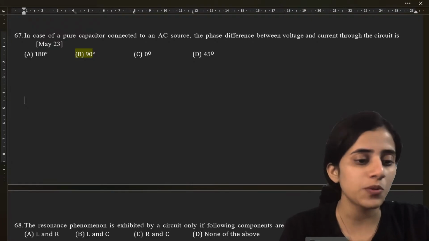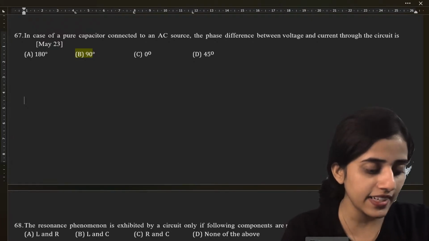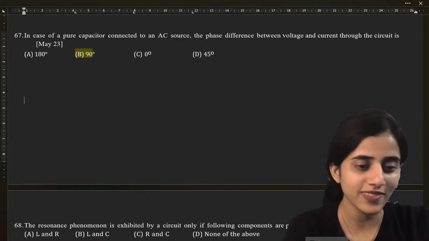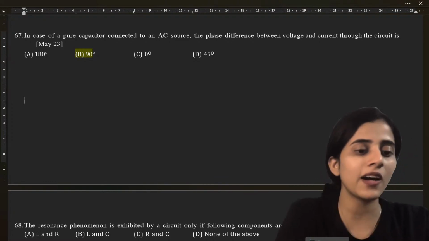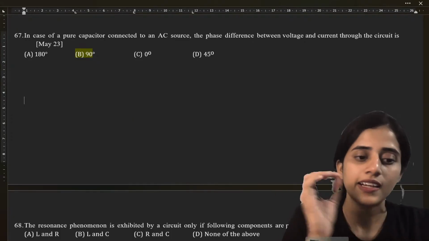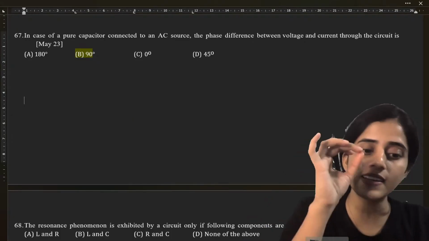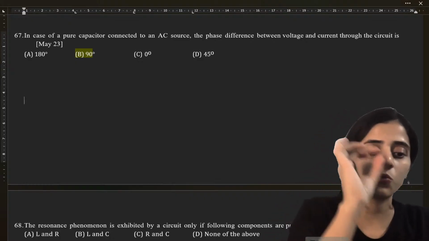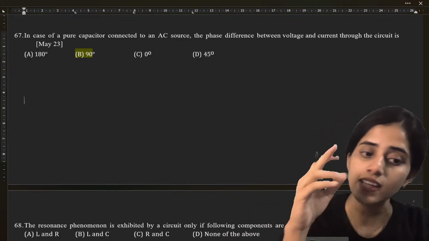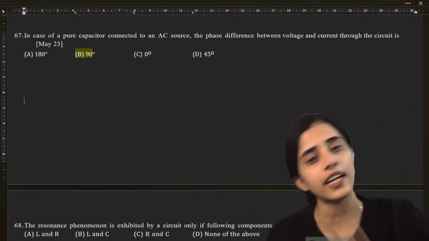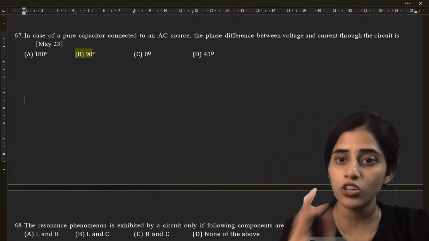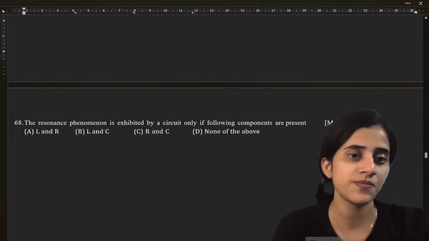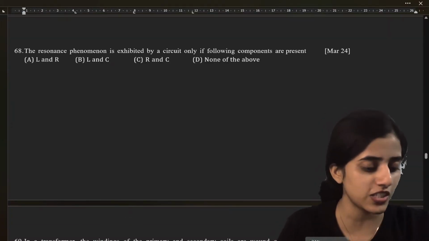The correct answer is option B, 90 degree. Very good. See, in a pure capacitor connected to an AC source, the current leads the voltage by 90 degree. So the voltage across the capacitor lags behind the current by 90 degree. This also I have taught you in the past package. In my previous video, if you go check that, you will see this. Next question.